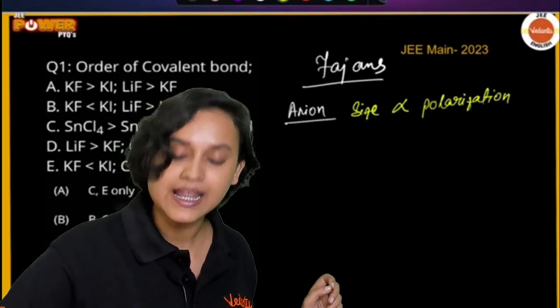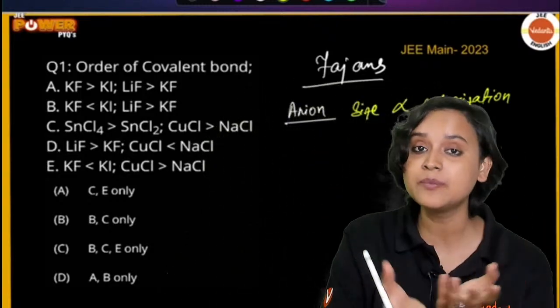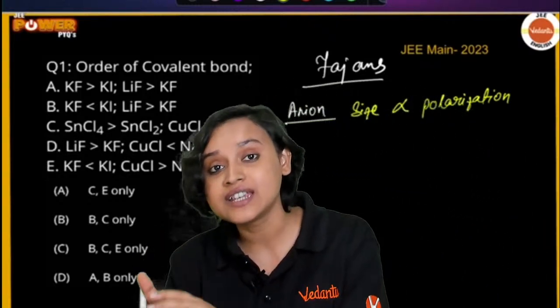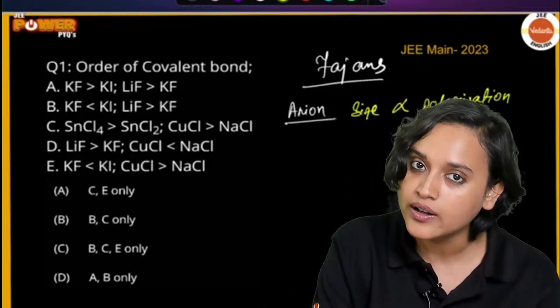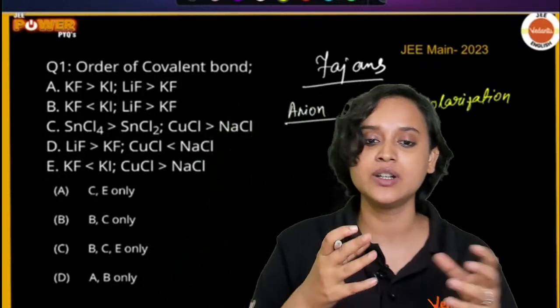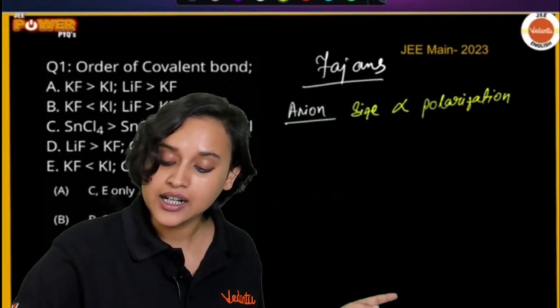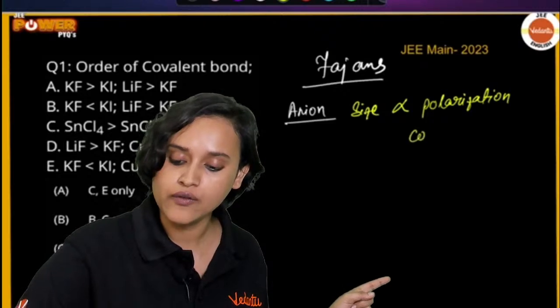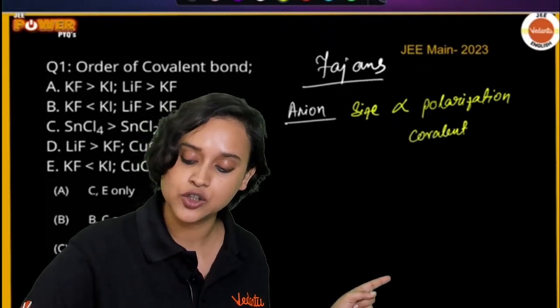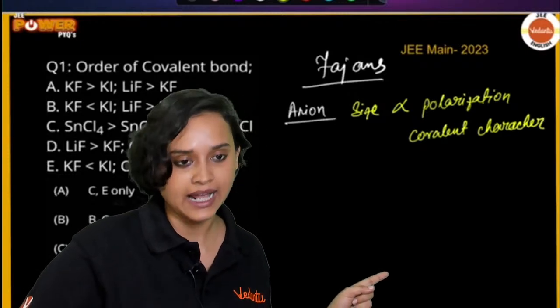That means if the size of the anion is bigger, then the polarization capacity will be more. If the size of the anion is smaller, then the polarization will be lesser. Size is also directly proportional to the covalent character.